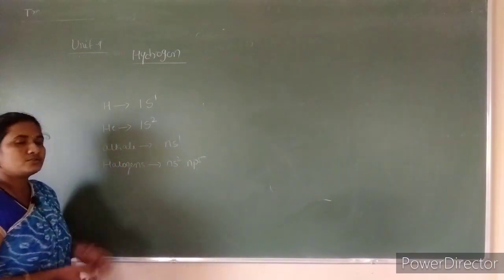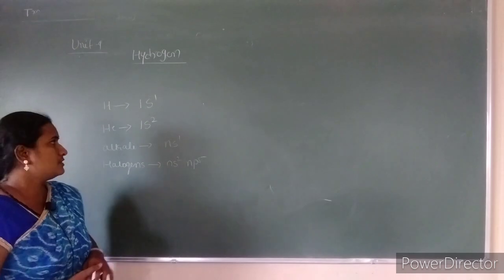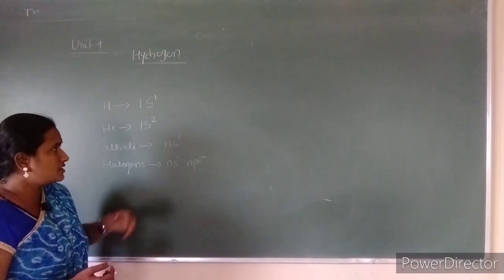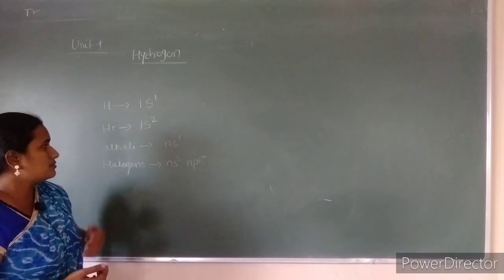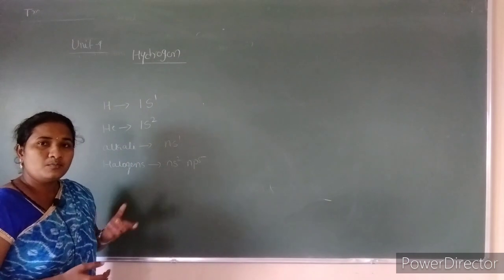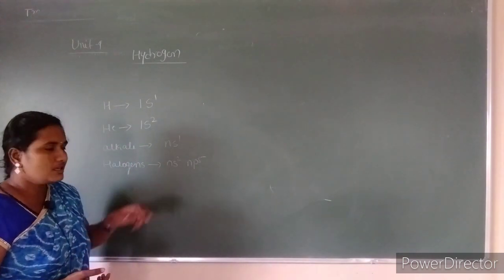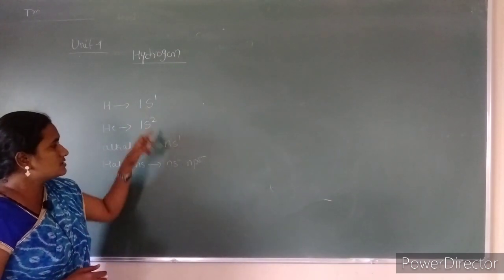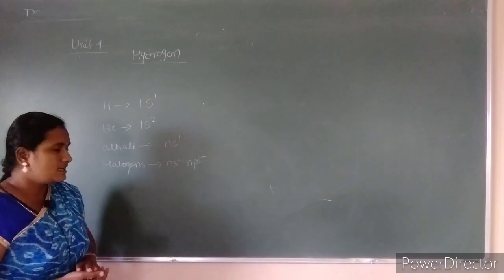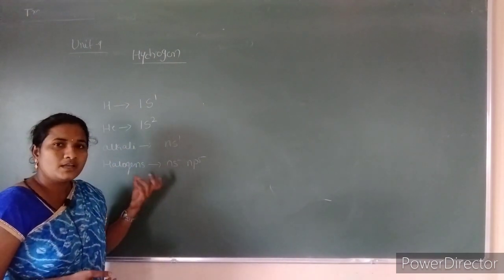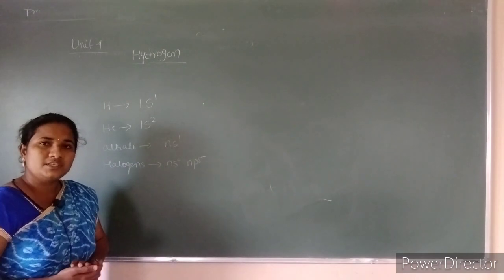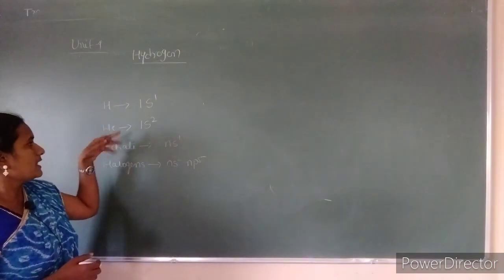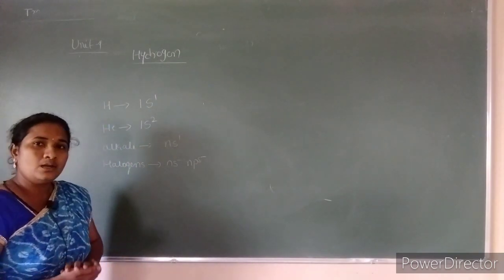In this way hydrogen resembles helium, with its 1s2 configuration, after addition of one more electron, behaving like the noble gas helium. After loss of one electron it resembles the alkali metals, which have valence configuration ns1. And the halogens, after gaining one electron, become uninegative ions. So hydrogen shows resemblance to helium, the alkali metals as well as the halogens.